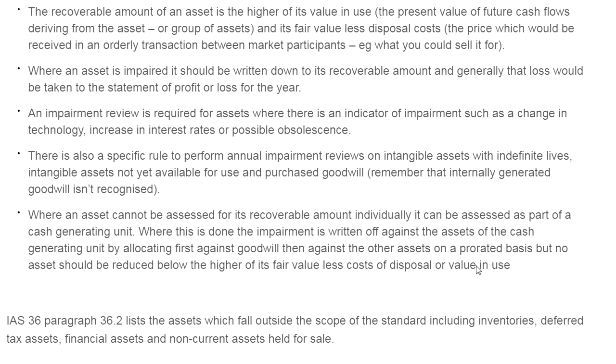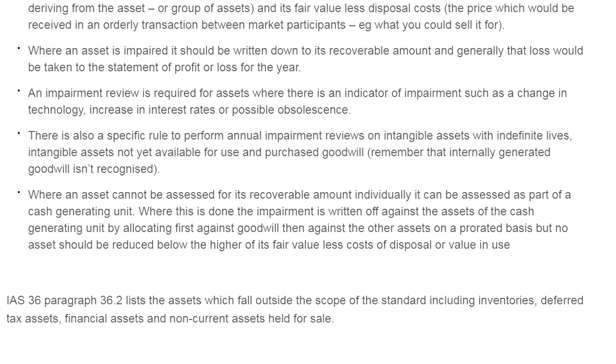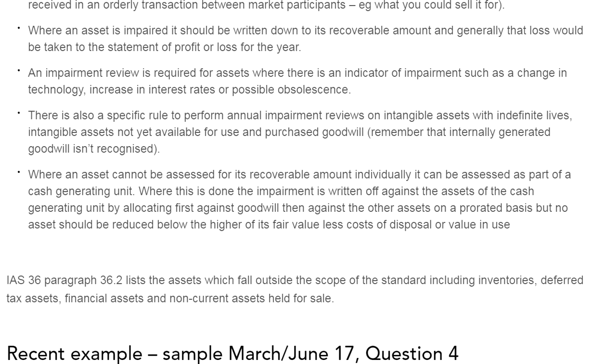Yes, because this impairment comes on the debit side of your P&L, and it reduces the profit. An impairment review is done when indicators of impairment arise, which we already discussed. There is a specific rule to perform an annual impairment review on intangible assets with indefinite useful life, intangible assets not yet available for use, and purchased goodwill.